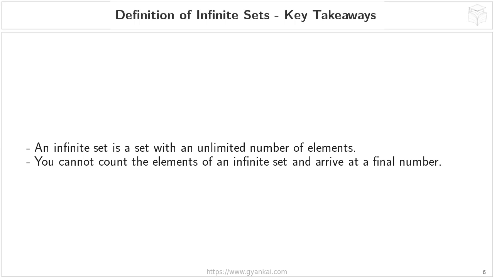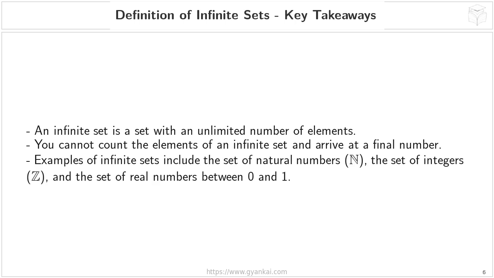Think back to the examples we just explored. We looked at several examples of infinite sets. We started with the set of natural numbers, which we denoted as N. That's pronounced N, and it represents all the positive whole numbers starting from 1: 1, 2, 3, and so on, continuing forever. Then we moved on to the set of integers, denoted as Z, pronounced Z, which includes all whole numbers, positive, negative, and 0. And finally, we considered the set of real numbers between 0 and 1, which, even though it seems confined to a small range, also contains an infinite number of values.